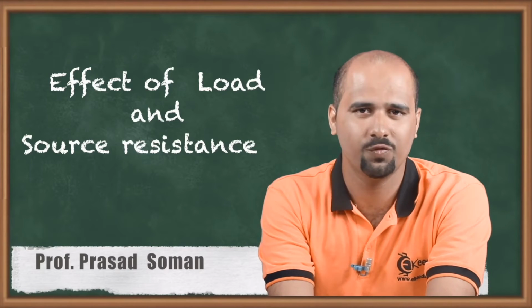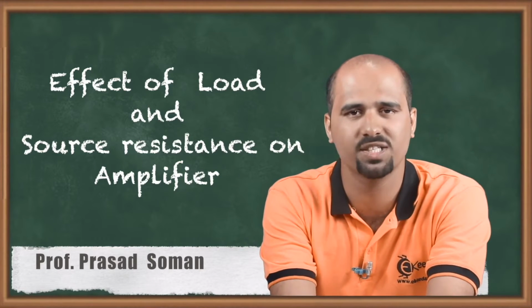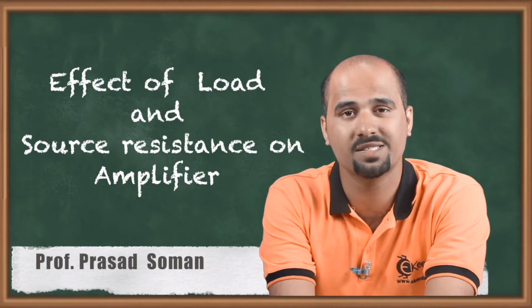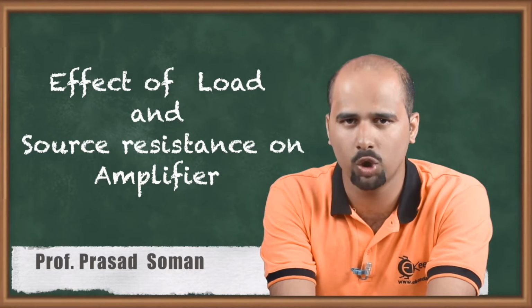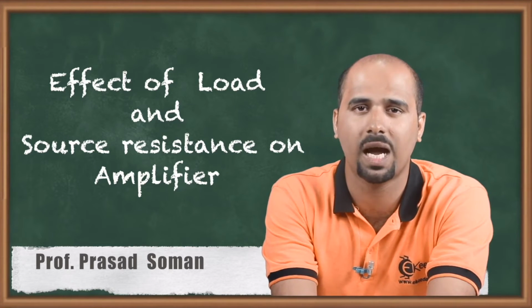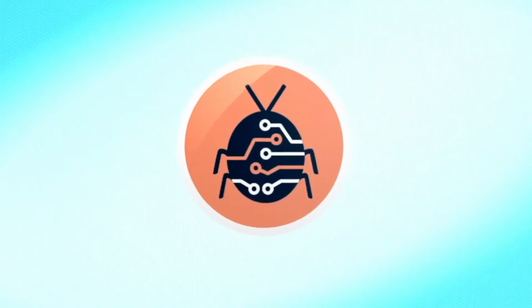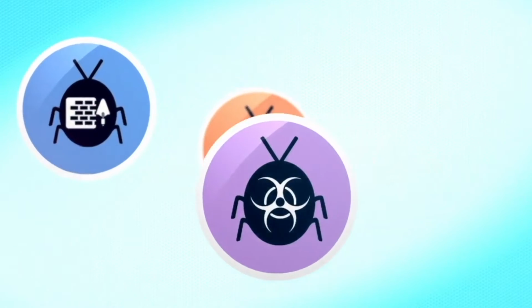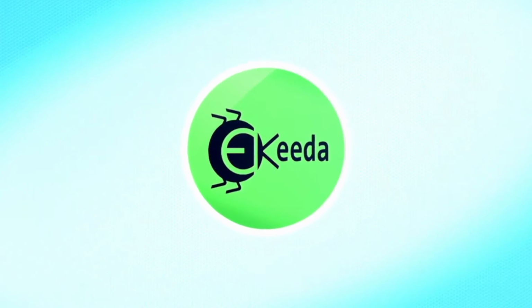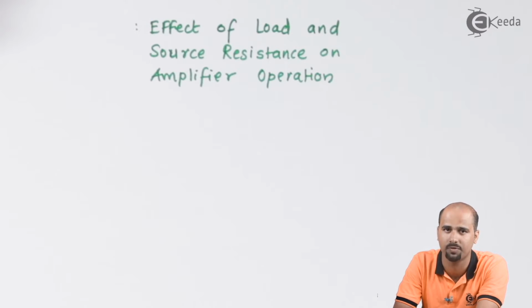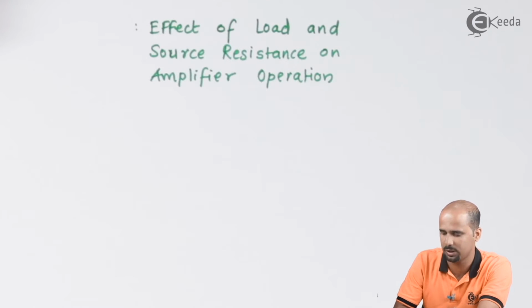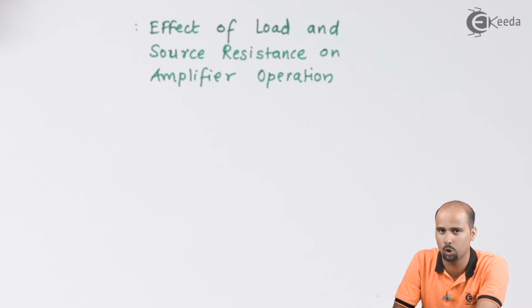Hello guys, here we will be discussing a very small but conceptual topic as far as multi-stage amplifier is concerned. So the topic is effect of load and source resistance for the amplifier operation. What will be the effect of source resistance on the actual gain? If I increase the value of load resistance, what will be the effect on my amplifier operation? So let's look at the source resistance effect and then load resistance effect.